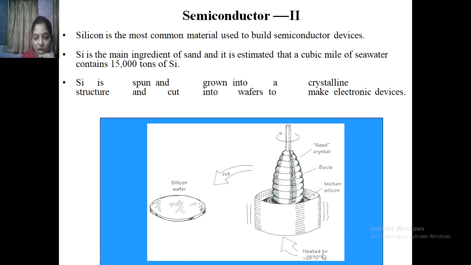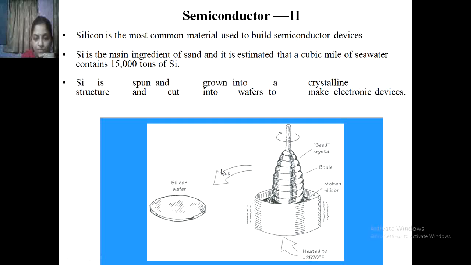See here, when we highly heat the sand, which is available as a raw material, in the molten state bowl-type seed crystals are formed. When they are cut, we get silicon wafers like this. These silicon wafers are used to make semiconductor materials.